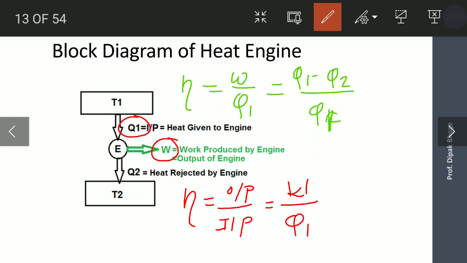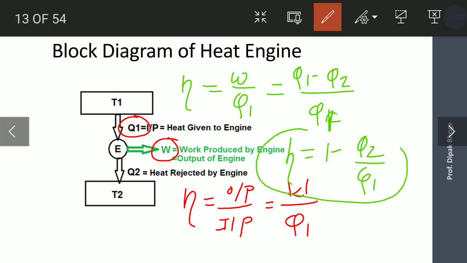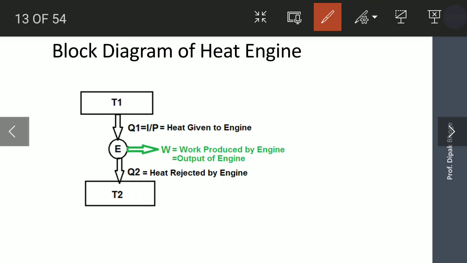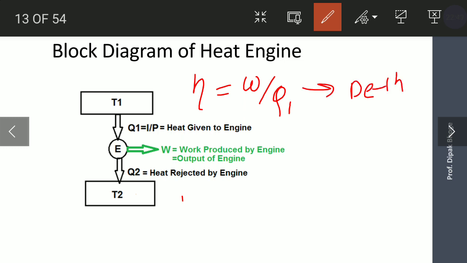Divided by Q1. So this is 1 minus Q2 by Q1, the efficiency of a heat engine, from the first law of thermodynamics. So efficiency is W divided by Q1, from the definition of efficiency.